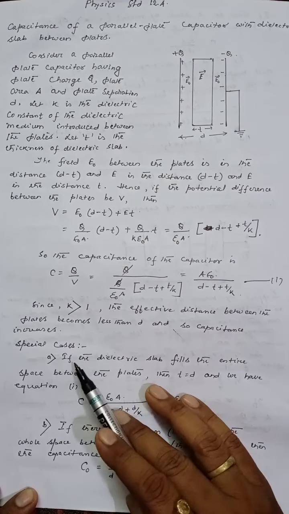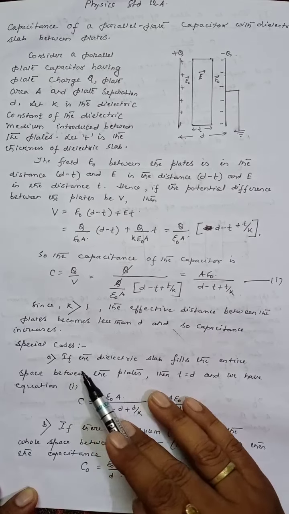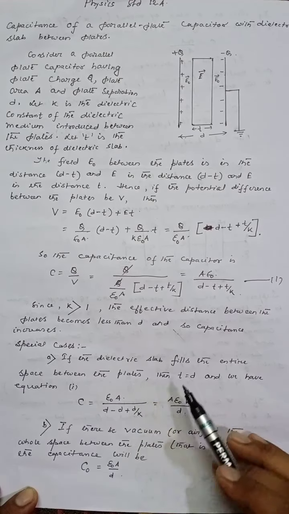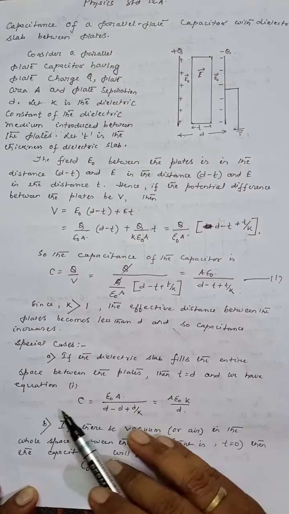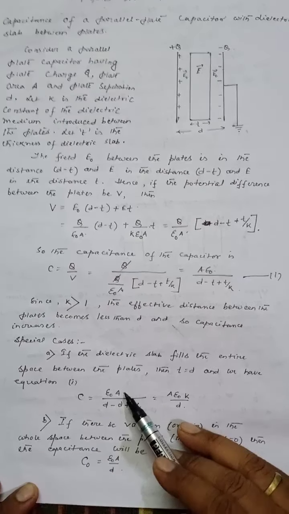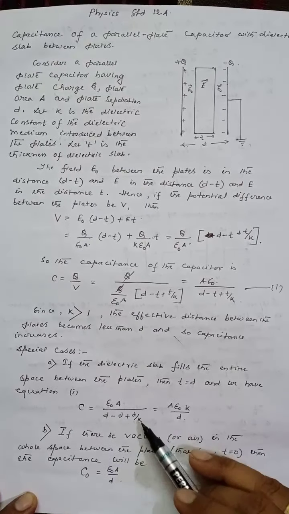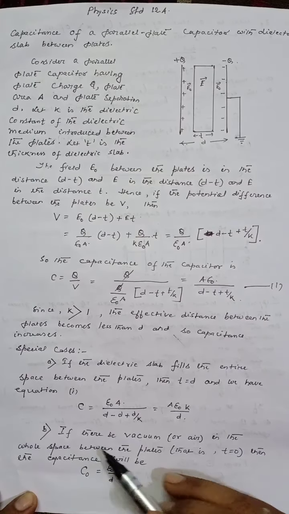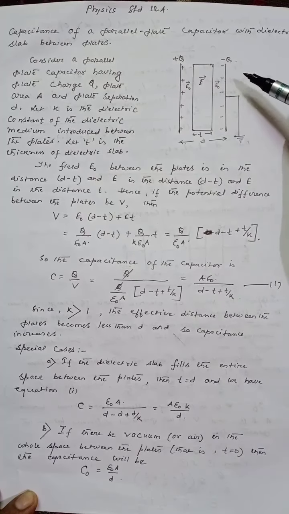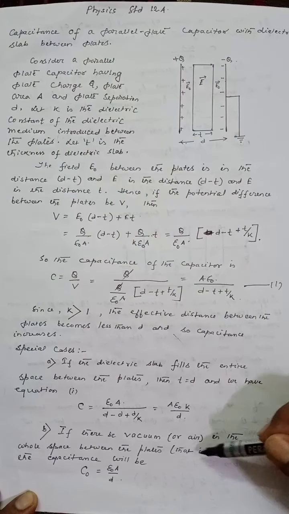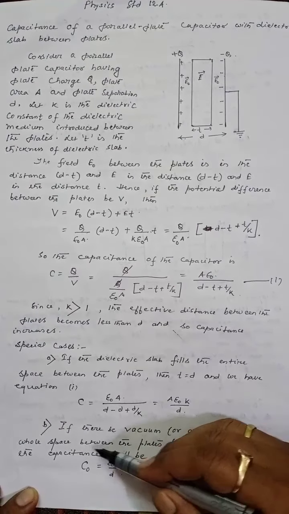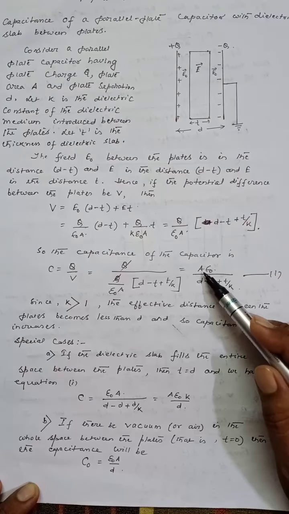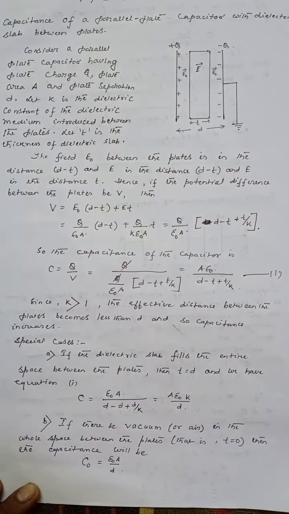Now let us consider some special cases. If the dielectric slab fills the entire space between the plates, then t equals d, and we have C equals epsilon naught A by d minus d plus d by K. The result is C equals A epsilon naught K by d. If there is vacuum or air in the whole space between the plates, that is t equals 0, then putting t equals 0 in equation 1, the result is A epsilon naught divided by d.